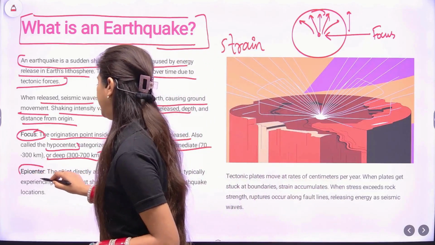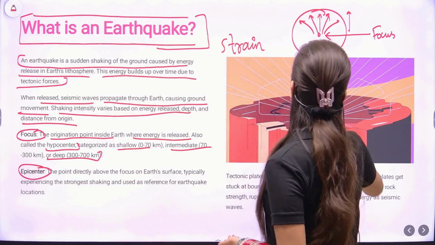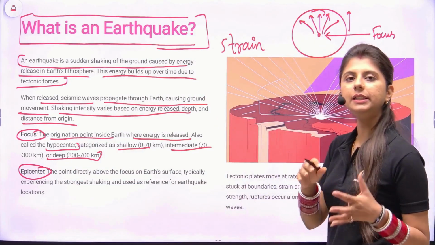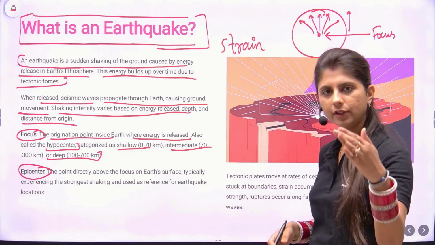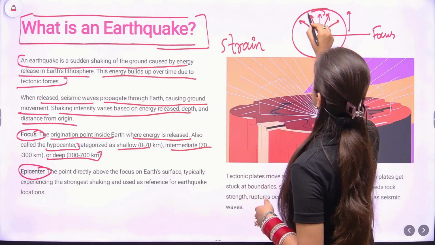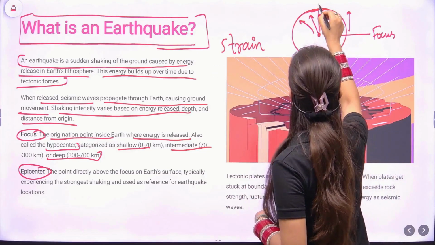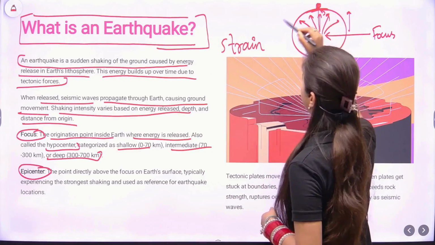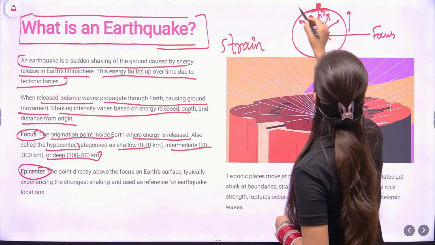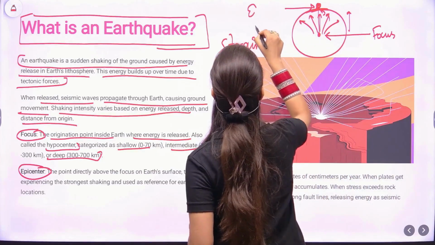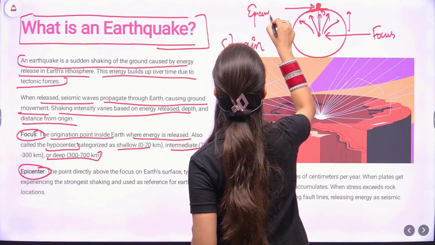Next up is epicenter. What is an epicenter? From this focus, what will be the nearest distance on the surface of the earth? So this is the surface of the earth. The nearest distance will be right above, right? This point here is known as the epicenter. This is the epicenter of the earthquake.